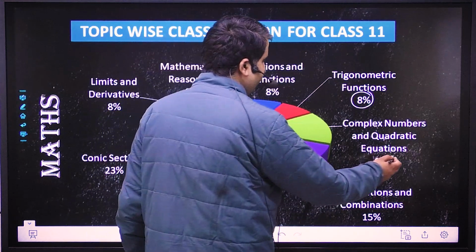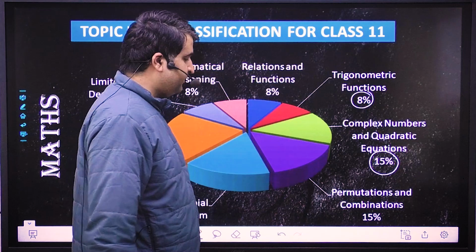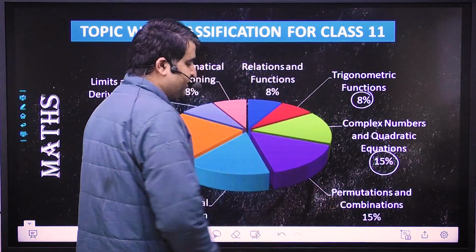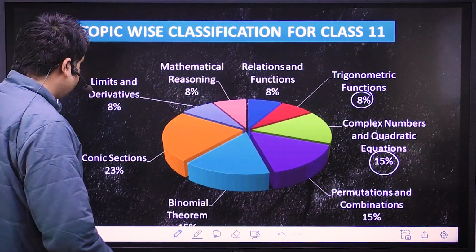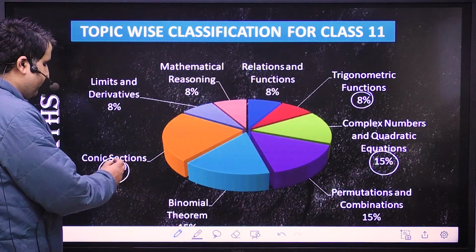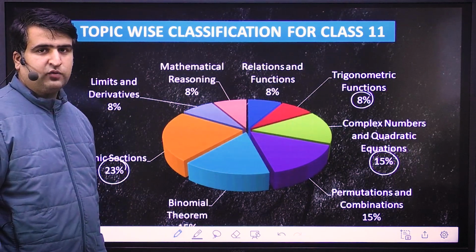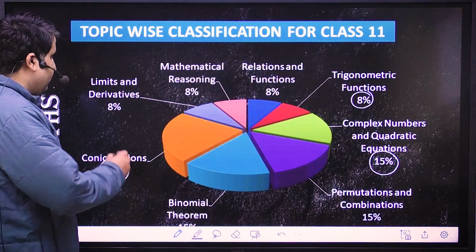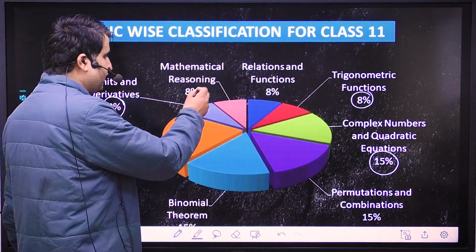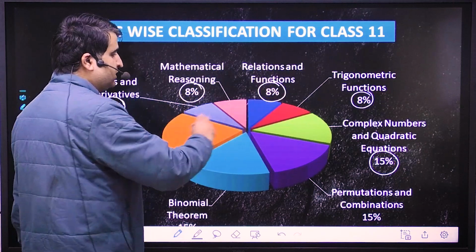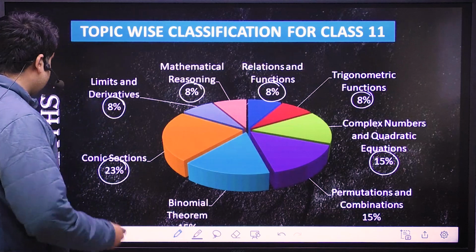Complex numbers and quadratic equations, 2 questions were asked. So this is 15%. Similarly, permutation and combination 15%, binomial theorem 15%, conic sections was very important. 3 questions were asked from conic sections, which was 23%. Limits and derivatives, 1 question was asked. Mathematical reasoning, 1 question was asked. So this was the overall distribution if we see the class 11 syllabus.